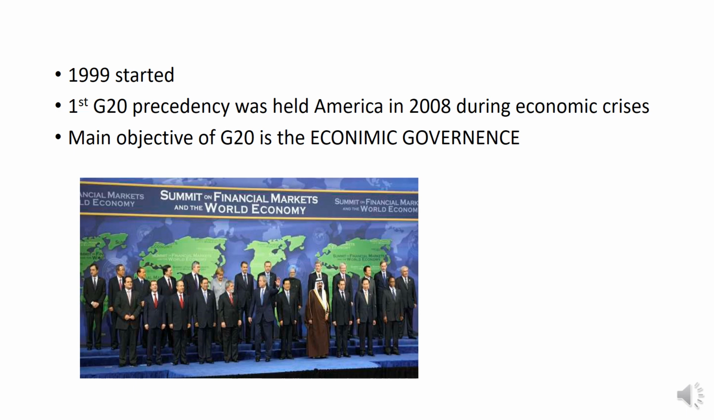G20 was started in 1999 to address the economic crisis going on in the world. The first G20 summit was held in America in 2008 during the economic crisis. The main objective of G20 is economic governance. Here you can see the picture of the first summit of G20 held in America.